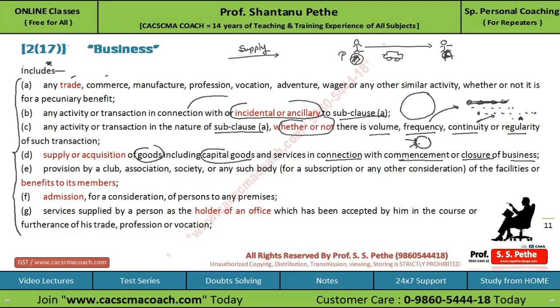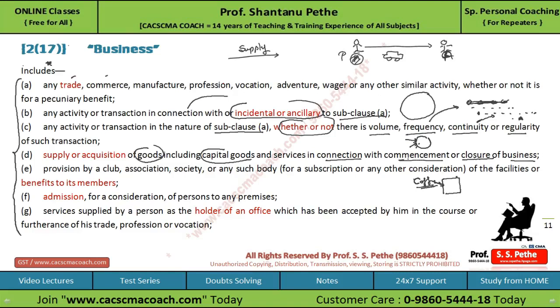For example, if a person has purchased a coffee machine to establish a coffee shop, he is about to commence his business. Since the acquisition of the coffee machine is in connection with the commencement of the business, this acquisition of the coffee machine, that is a capital good, will be covered by the term business.